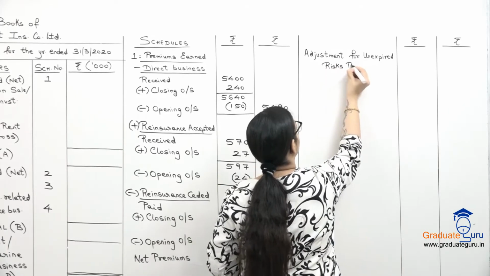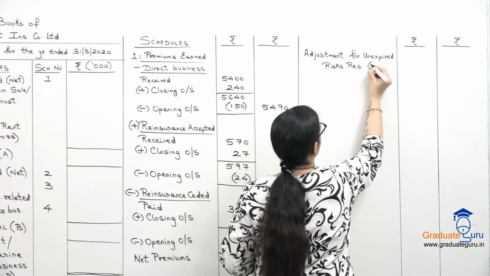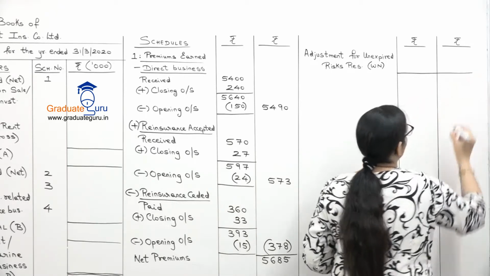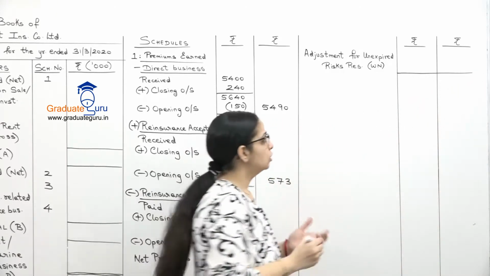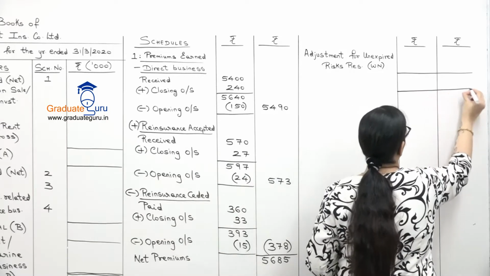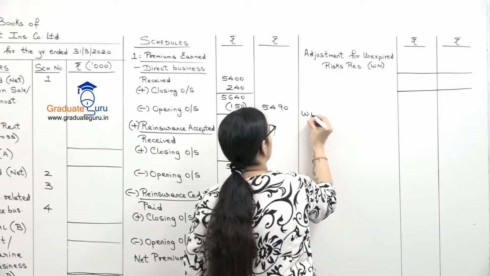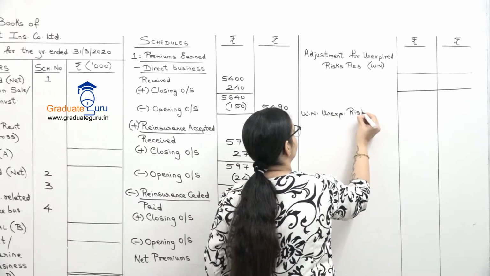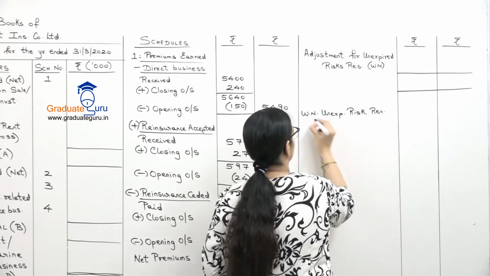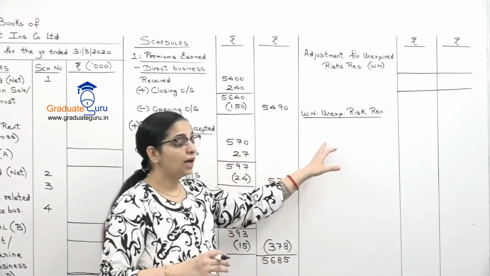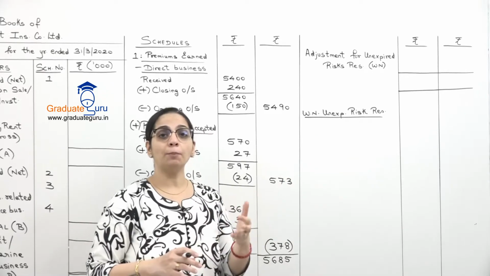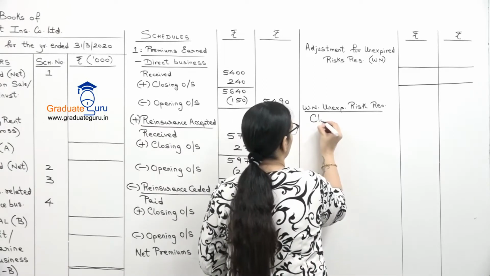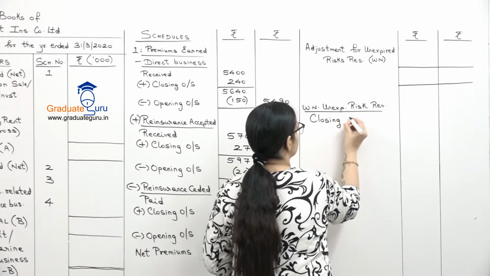And this we will show as a working note, because we have to compare our opening and our closing. So ये हम एक अलग working note बता देंगे इसके नीचे. So here I'll show my working note for unexpired risk reserve. Now in unexpired risk reserve, we have to compare closing and opening. So closing हमें create करना है. So let's write down closing reserve.